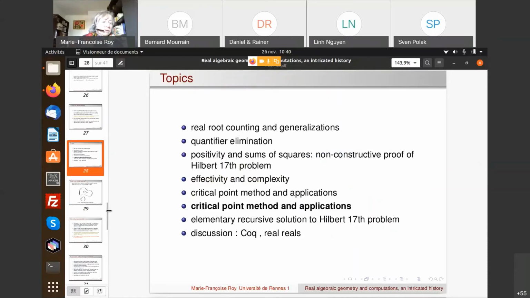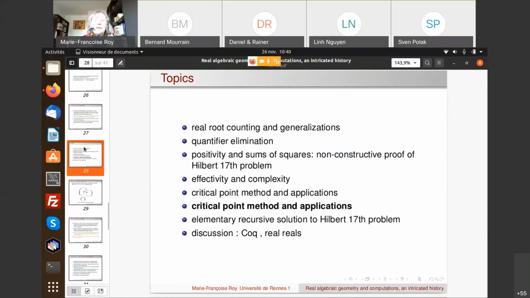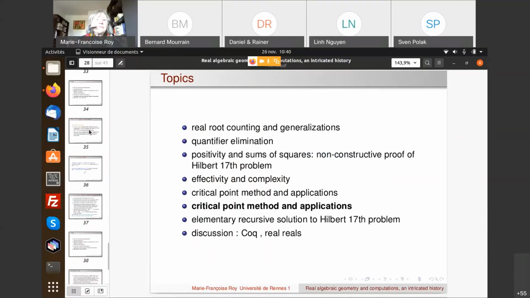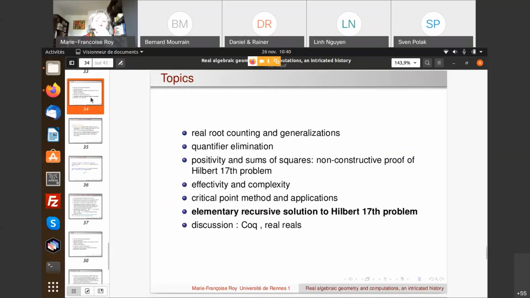So maybe Bernard, maybe you should tell me how much time I have, because I know I started slightly late. Yes, like 10 minutes. 10 minutes, okay. Then maybe I'll come back to that, but I'll go directly to this section, which was to tell you something about the elementary recursive solution to Hilbert's 17th problem, and then I'll come back to critical point method applications.